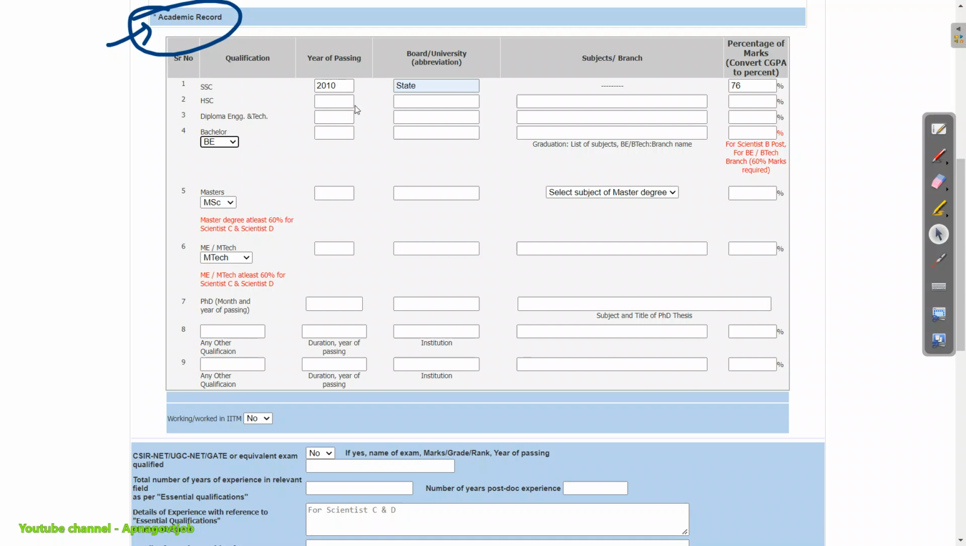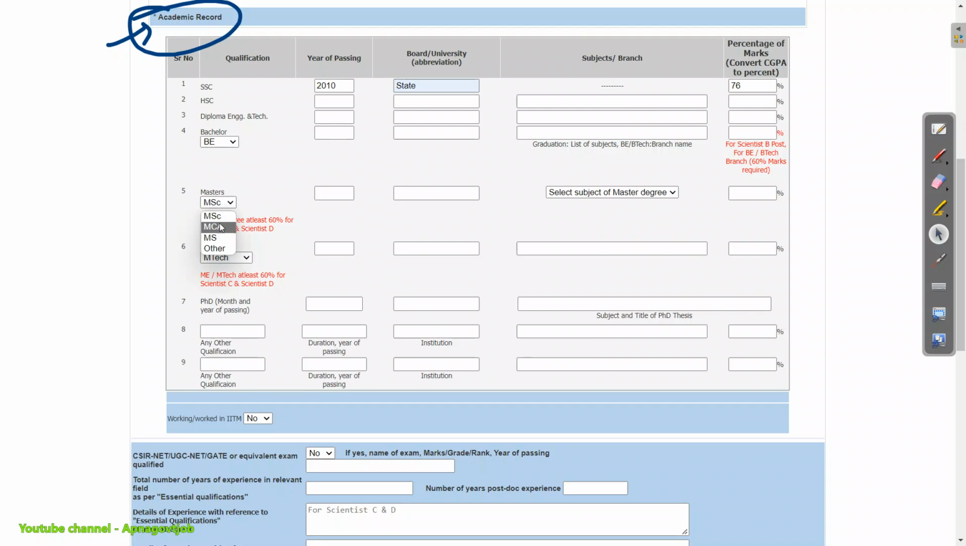Again, year of passing, your pass out year. Then board or university. Okay, then subject, that is basically here you need to enter your branch, that is electrical, electronics, okay, triple E, mechanical, civil, you can enter here. And your percentage, and it should be compulsory 60 and above. Okay, and it should be aggregate. So this is the important thing you have to note down.